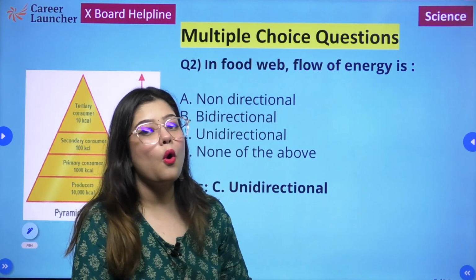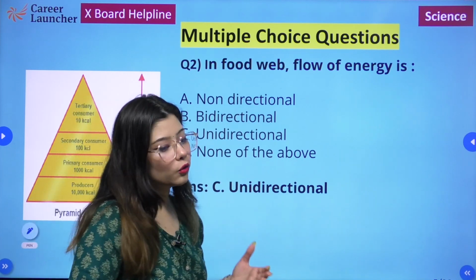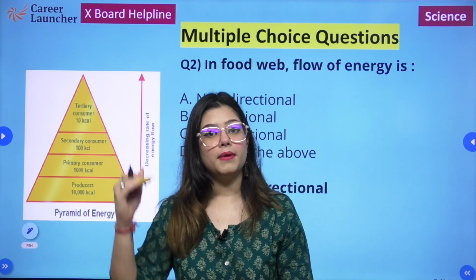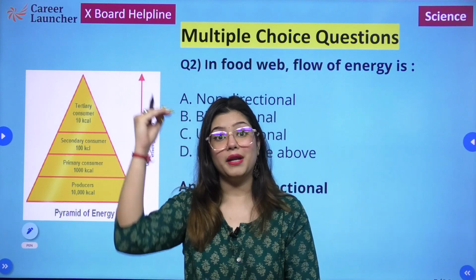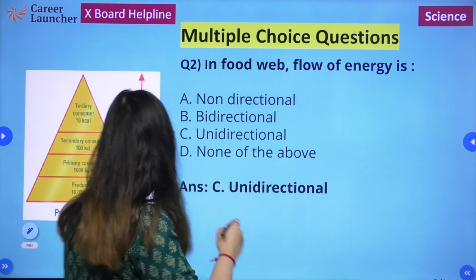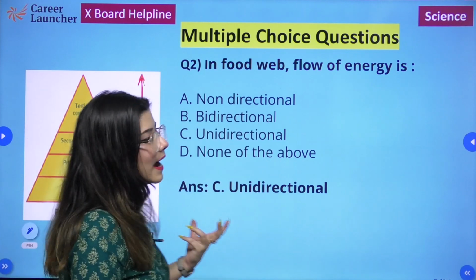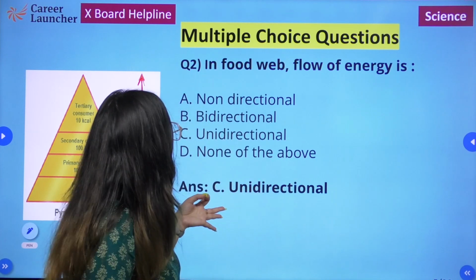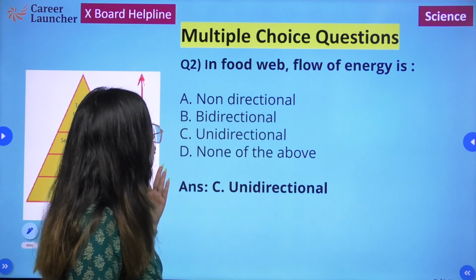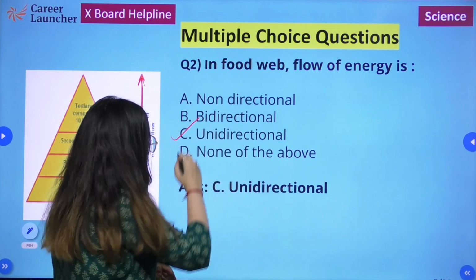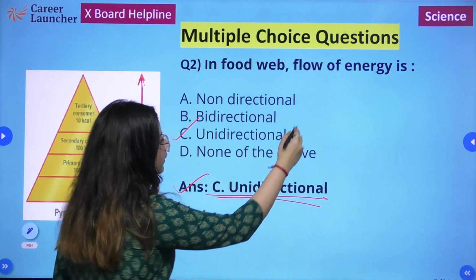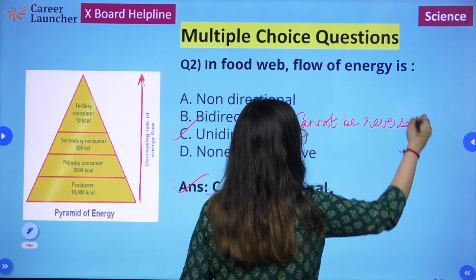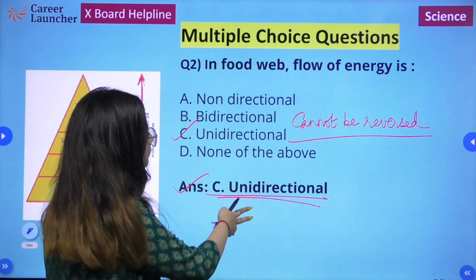In food web, flow of energy is. So we know this by now that flow of energy is strictly unidirectional. It cannot be reversed, or it is not possible to bring it in reverse direction. It is always a unidirectional process. So our answer should be that flow of energy is unidirectional. Let's have a look at the options. Non-directional, bidirectional, unidirectional and none of the above. So flow of energy is always unidirectional and cannot be reversed.